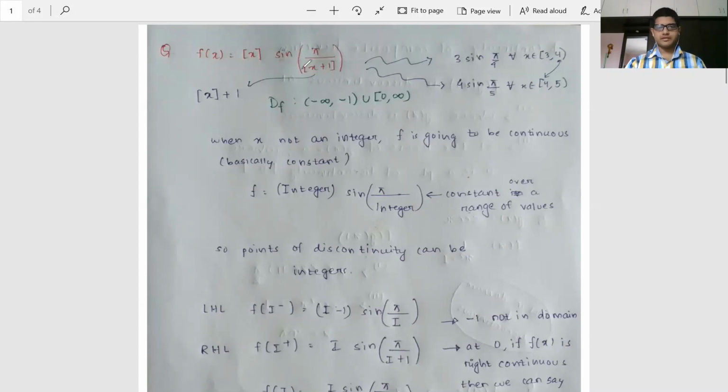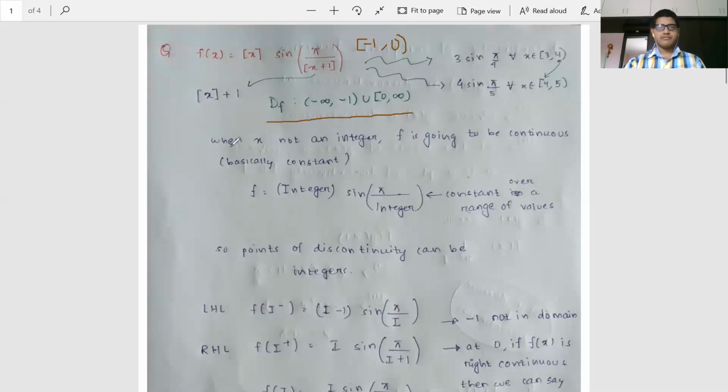Now, first of all, what is the question? We have to comment about the continuity of the function f. First of all, the domain of f is this. Why is this so? Because the only place where there can be discontinuity, where the value of the function is not defined, means those points which are not in the domain, can only come when this [x]+1 value is going to be 0. And when is this value going to be 0? It is when x belongs to [-1, 0), where -1 is closed and 0 is open. Therefore, the domain is (-∞, -1) union [0, ∞).